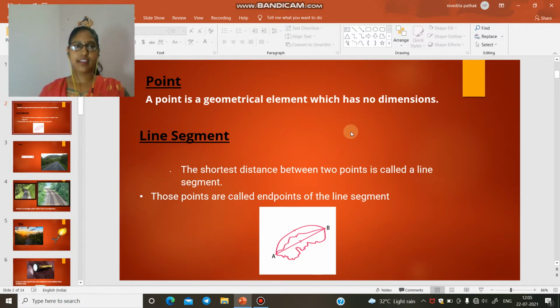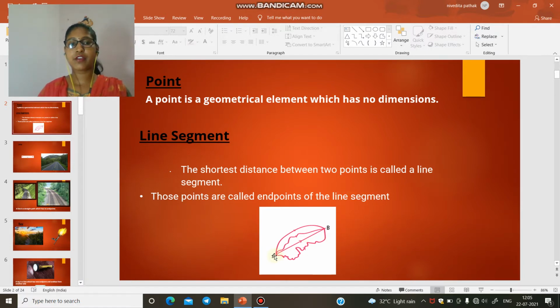Next is the line segment. In this stick, we can easily observe that it has 2 points, this and this, and the whole stick represents the shortest distance between these 2 points. Then this stick is an example of a line segment. Similarly, I have a pen, and this pen is an example of a line segment because it represents the shortest distance between two given points. So a line segment is the shortest distance between 2 points.